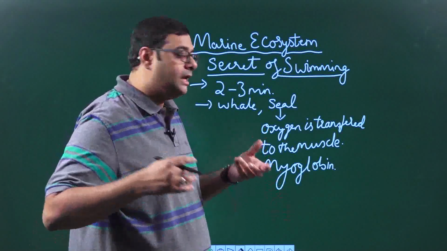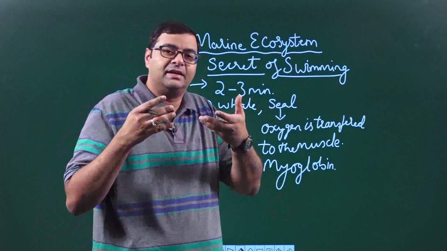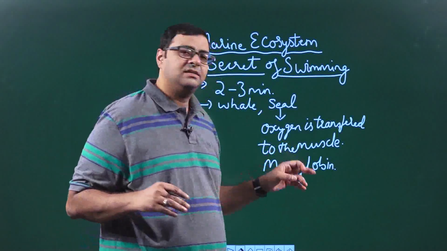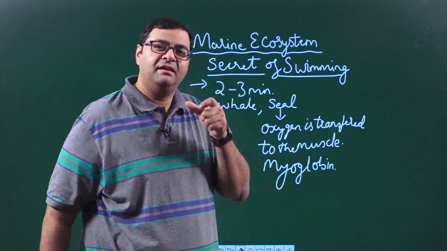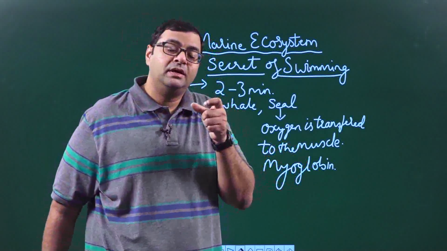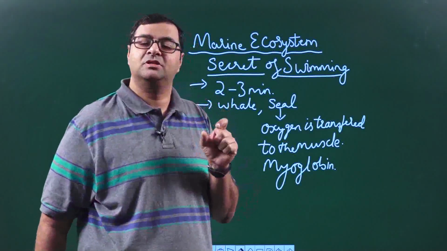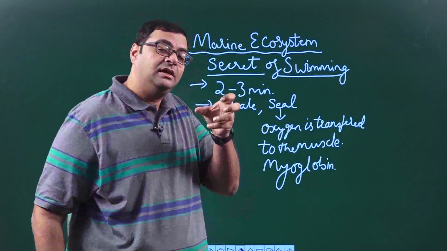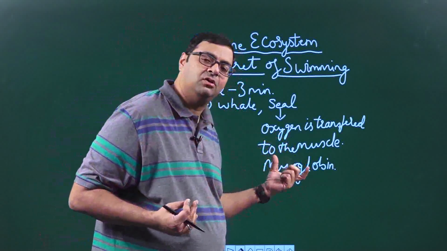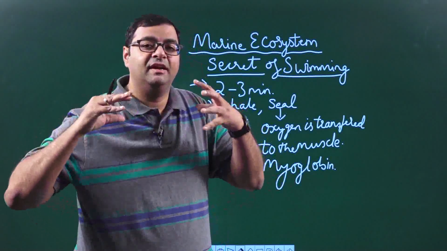Now if the seal is cut open and seen, or if you take a sample of a muscle in the seal, you will see that this muscle layer is very, very thick. That means though it is red in color, it almost appears black. Why? Because the oxygen has combined with the globin protein in the muscle and has formed myoglobin, and it is very, very dense.